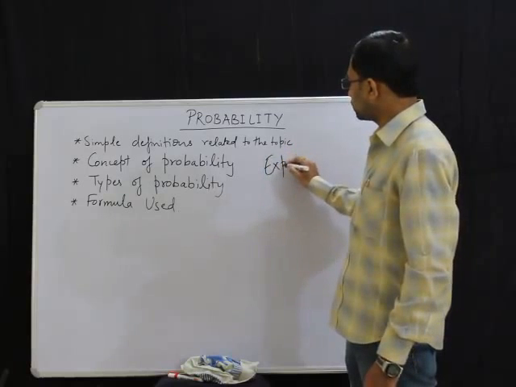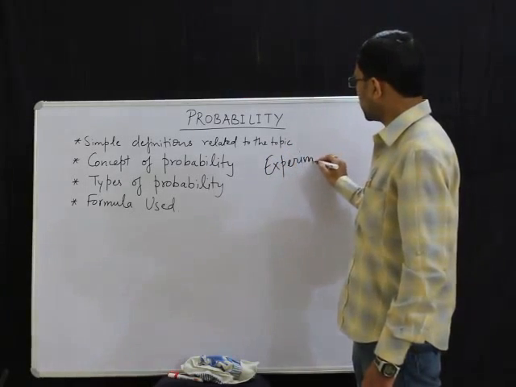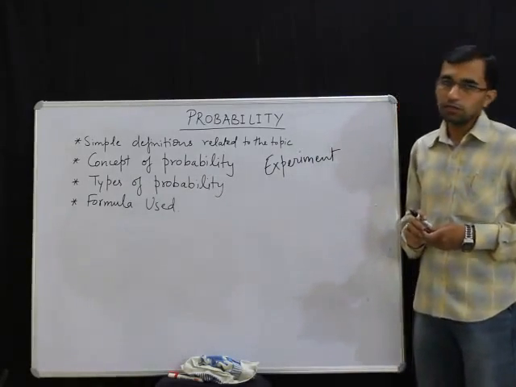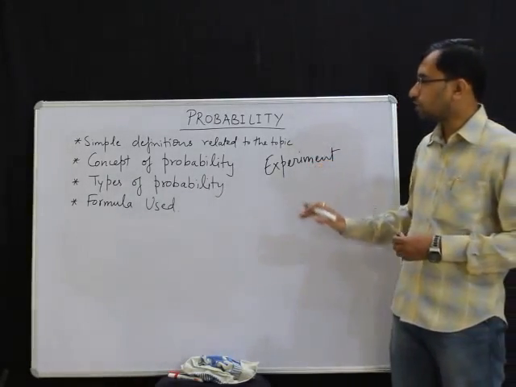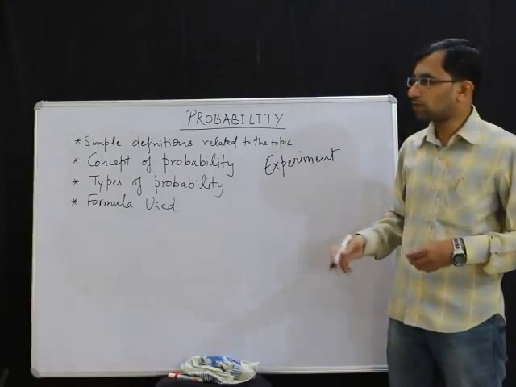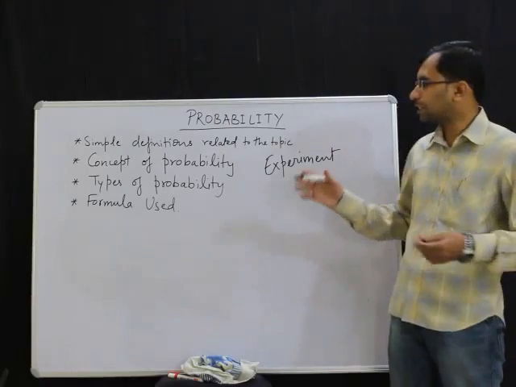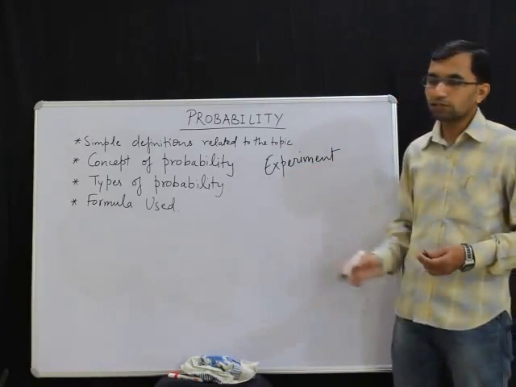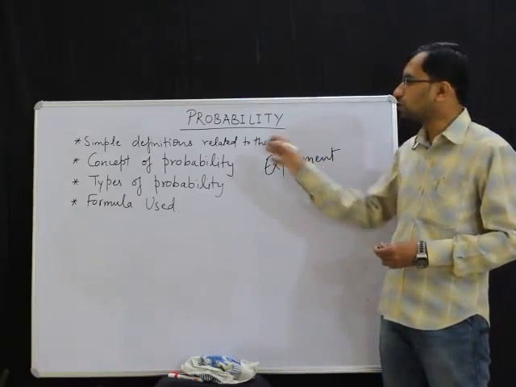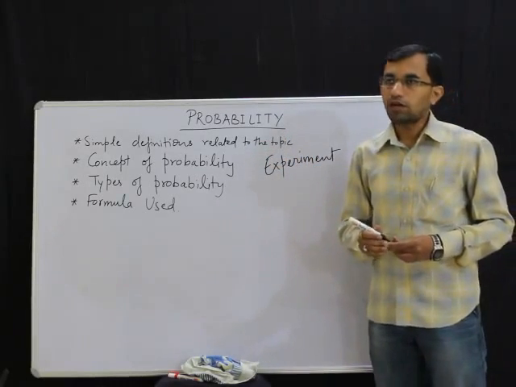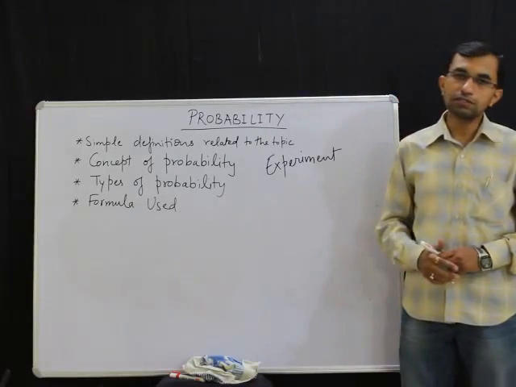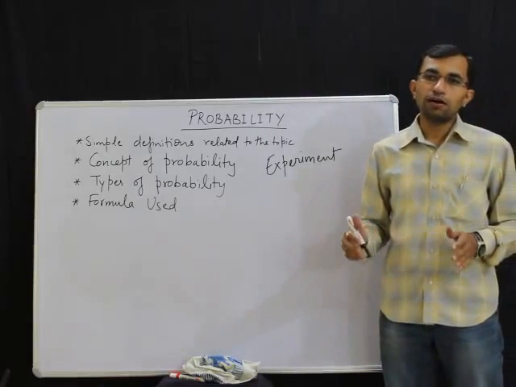One word which we use so many times in this topic is experiment. So what is the meaning of this word experiment? Now you might have done some experiments in the lab and you may say that experiment means we go somewhere and we do something, but mathematically, what is the meaning of this word when we are using it in probability? An experiment is a process which results in well-defined outcomes.